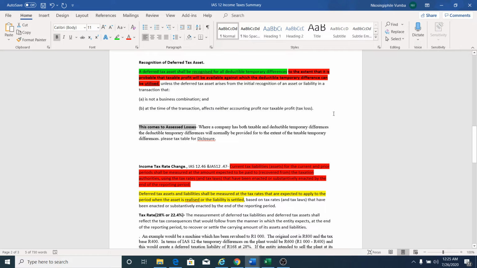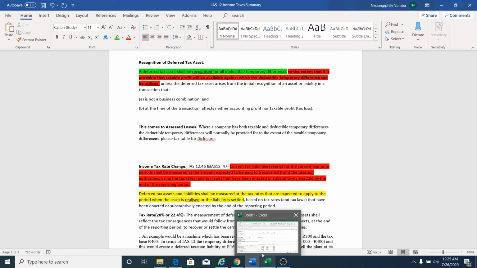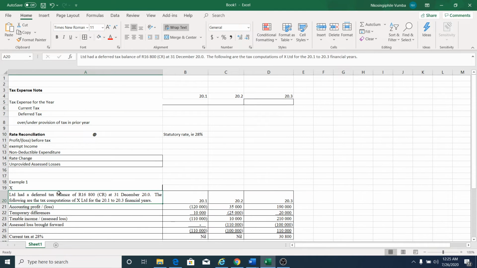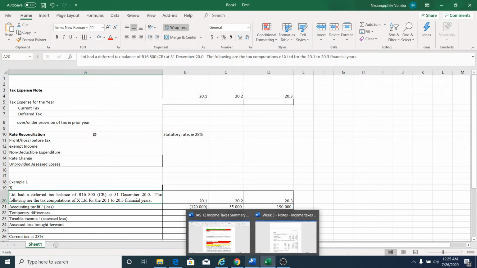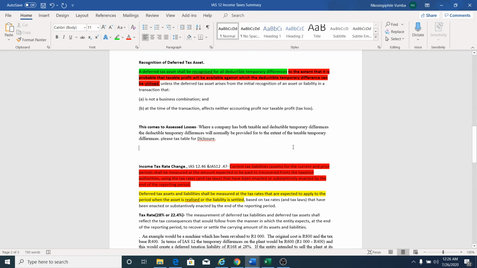I think later in this class there is an example to deal with assessed losses. Just quickly, what is important here? Where a company has both taxable and deductible temporal differences, the deductible temporal differences will normally be provided to the extent of taxable.